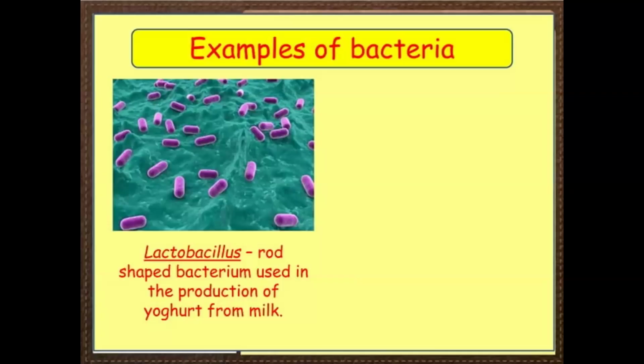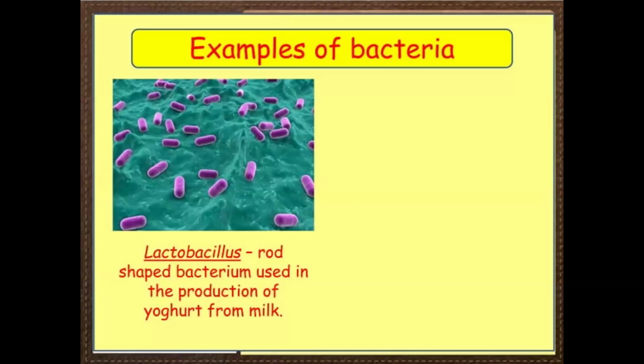So for manufacturing of yogurt, what is needed? This bacteria is needed. If you want to try this, take milk in a pot, not too much, 1 glass of milk is enough, add 2 or 3 spoons of yogurt in it, and place it in the refrigerator. After a few hours you will see that the milk will convert into yogurt.